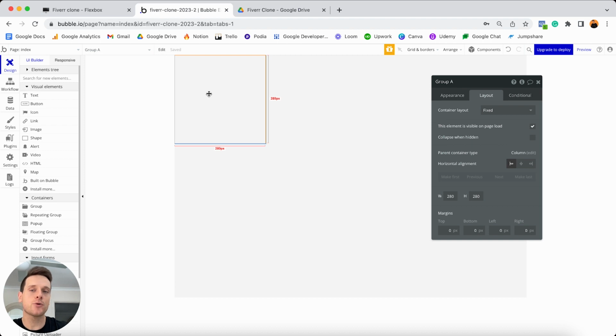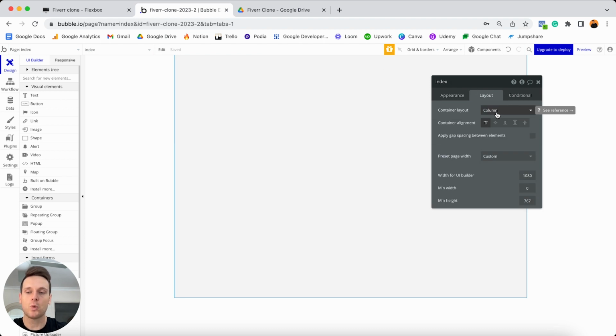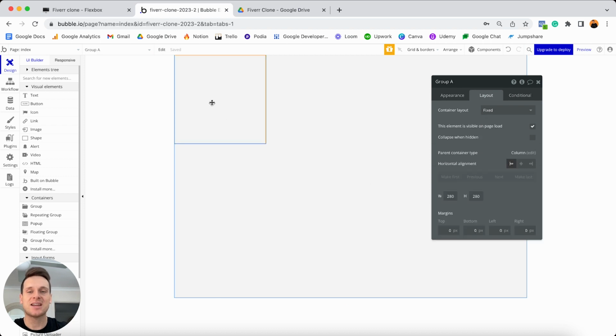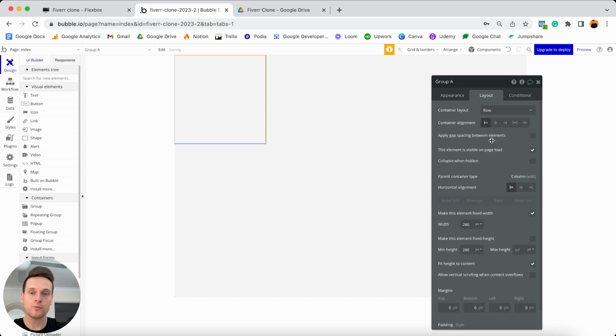You can kind of think of groups like a mini page inside of your overall page. And the reason for that is because groups have their own container layout. And so let's say I had a container layout for my overall page that was a column, but I wanted to display some elements horizontally in one section. What you could do is actually add a group element onto your page, and you could set its container layout to be a row, remembering that that positions elements from side to side. And then any elements you add inside of this will have a separate container layout from the overall page itself. So to my point, I like to picture groups as a page inside of a page.